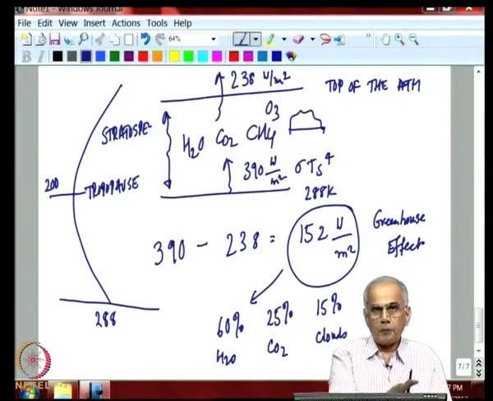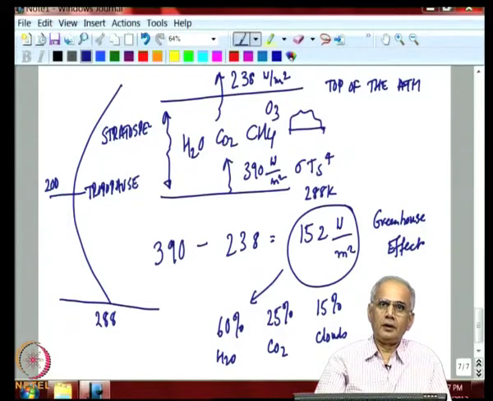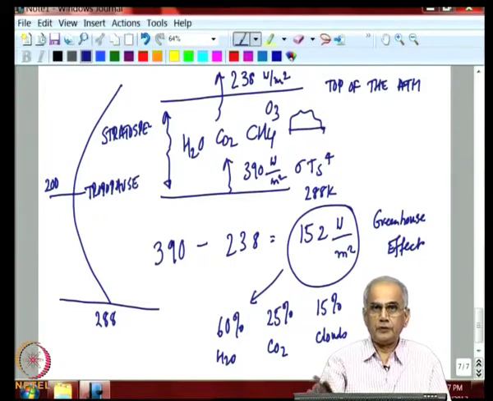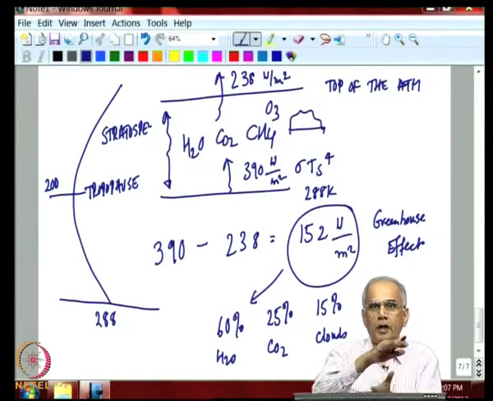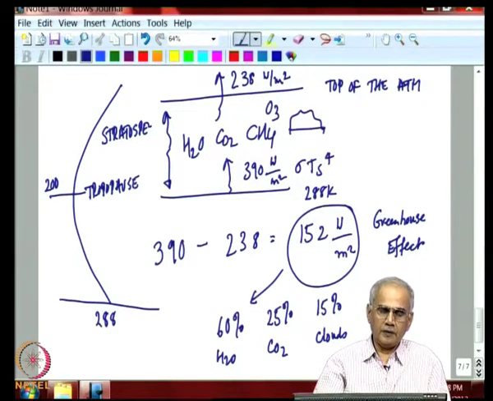And so, if you want to model this phenomena accurately, you have to solve the full equation from the surface to the top of the atmosphere. You have to solve the full equation under radiative equilibrium, which we will take up in the next lecture. It is similar to the problem we solved between two parallel plates, but we have to slightly modify the derivation.